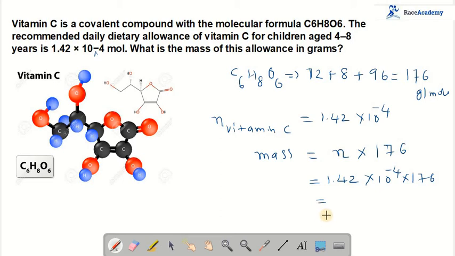If you go for simplification, we got 249.92 into 10 power minus 4 grams. You can also write this one as 0.02499 grams. This is the answer for this vitamin C problem.